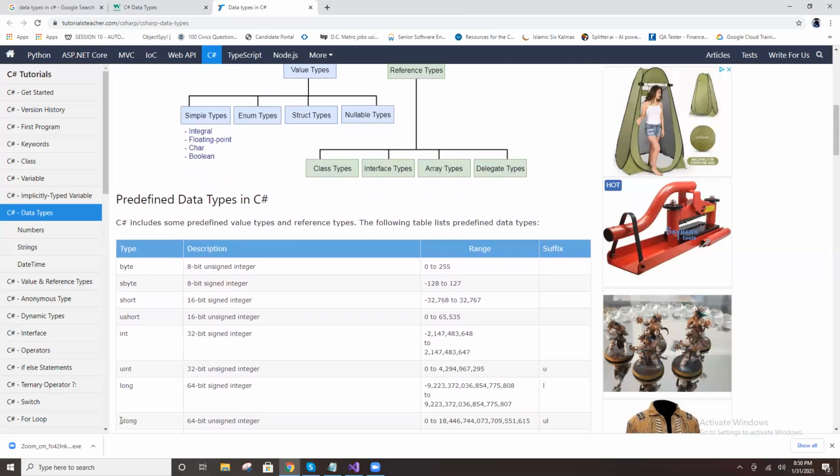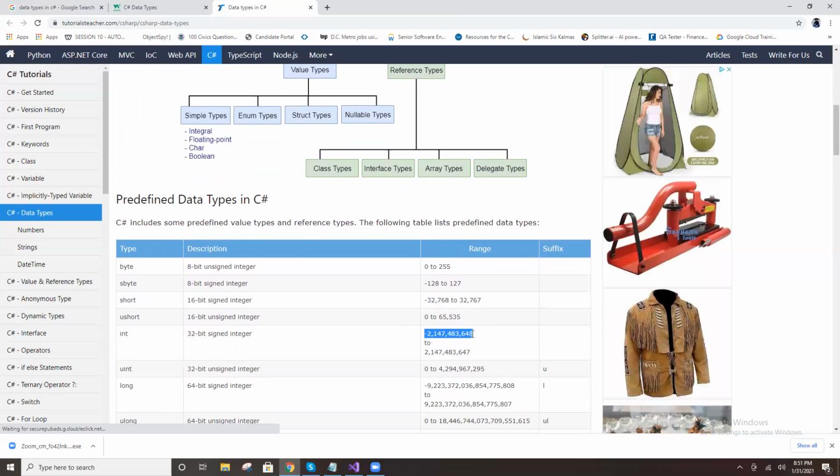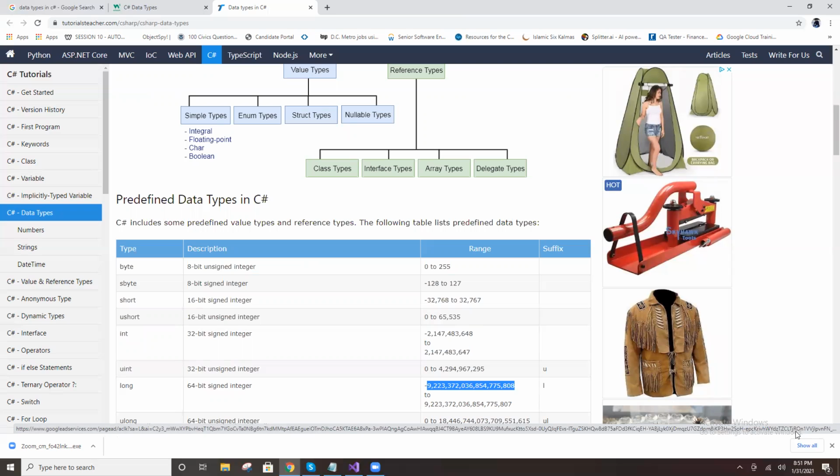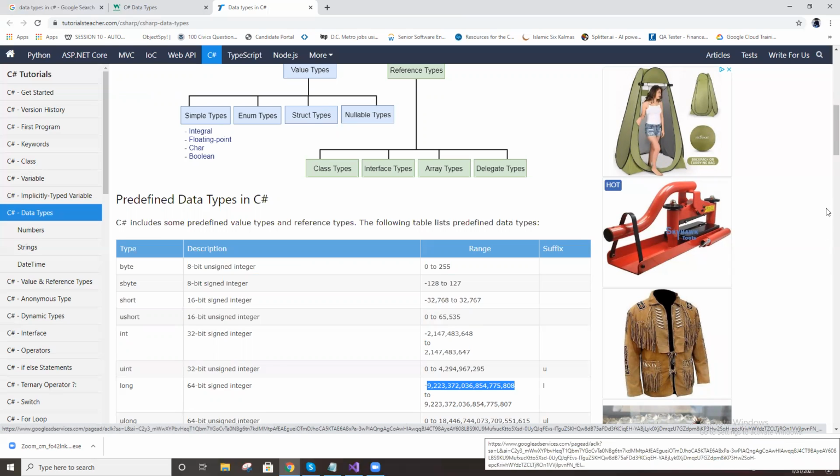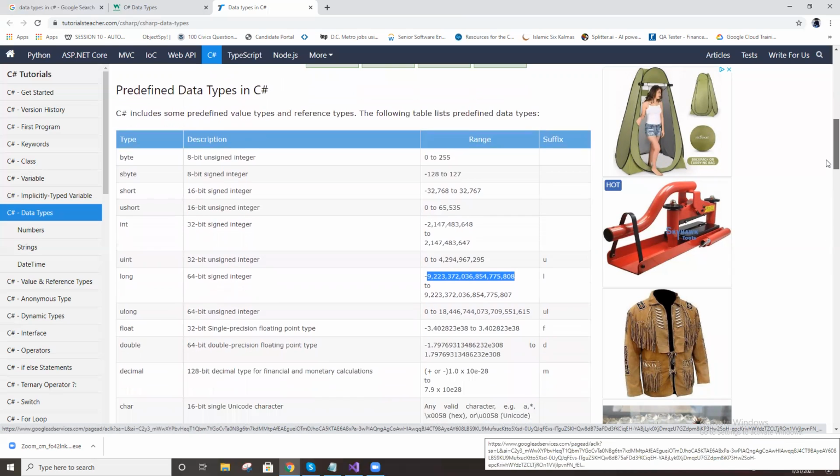This is the integer, 32 bits, which is 4 bytes. This is the minimum value and this is the maximum value, minus to plus. Long is 64 bits, 8 bytes, and this is the minimum and maximum value. Up to here, these are only without decimal, right?